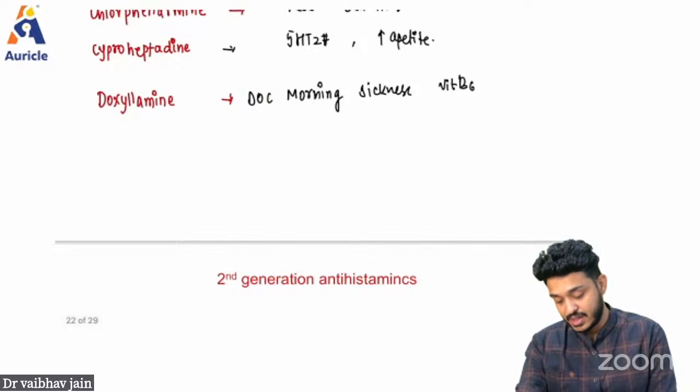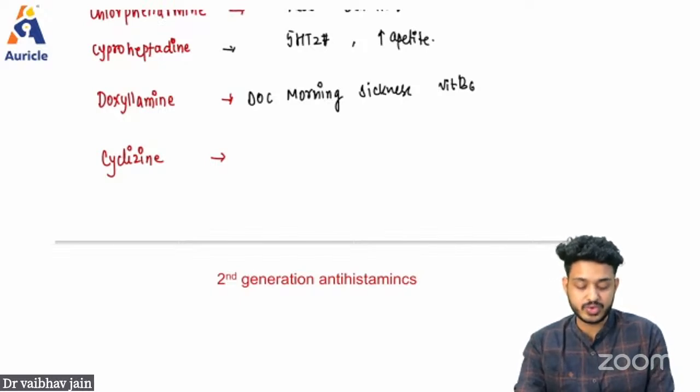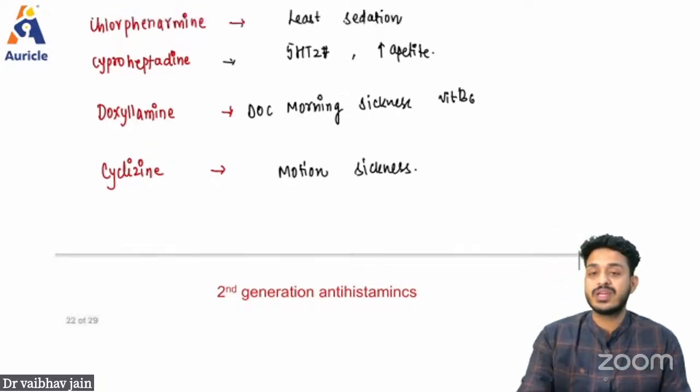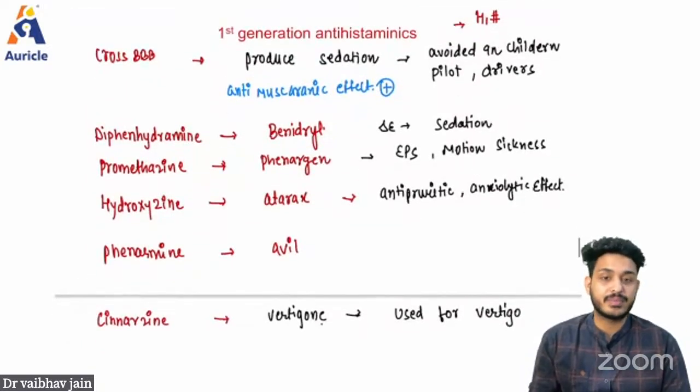Then we have drugs like cyclizine, meclizine. They are used for motion sickness, right? So they have anti-muscarinic effect also. So these are the first generation antihistaminic drugs.